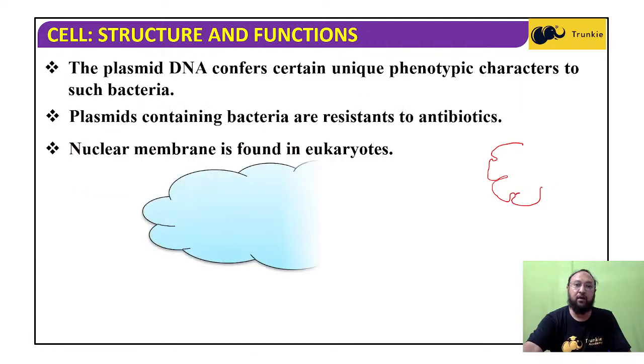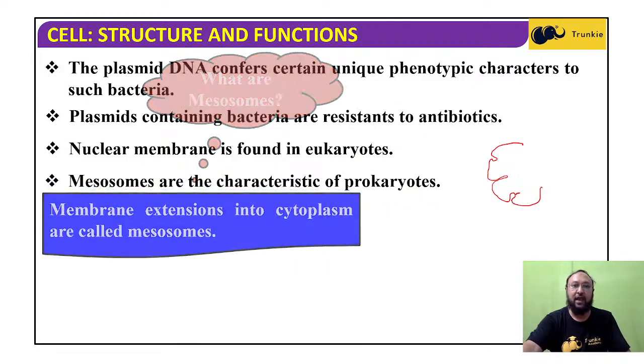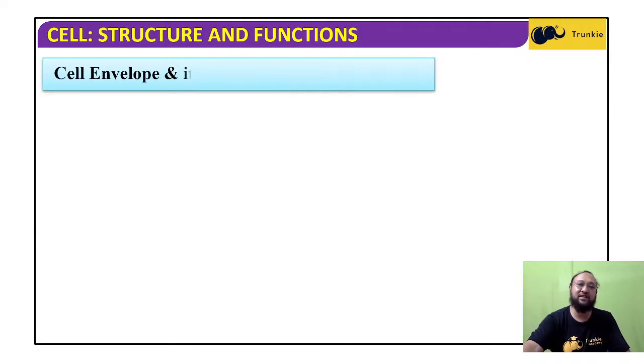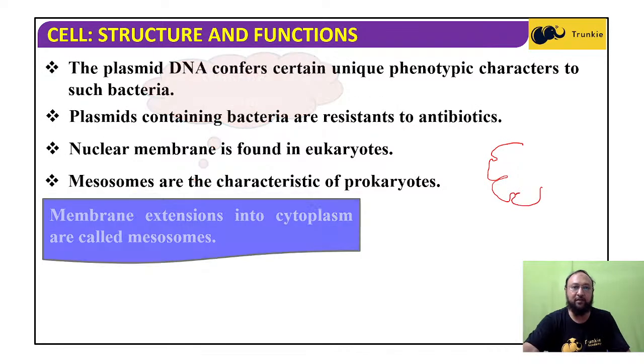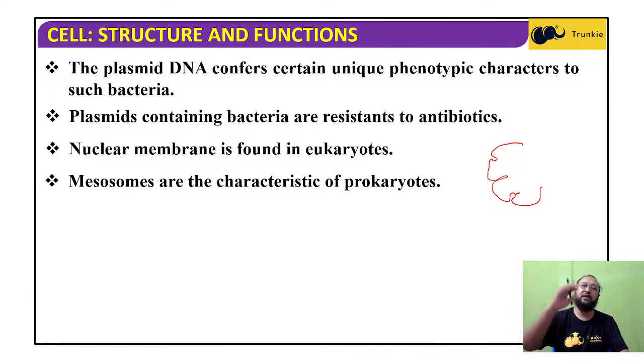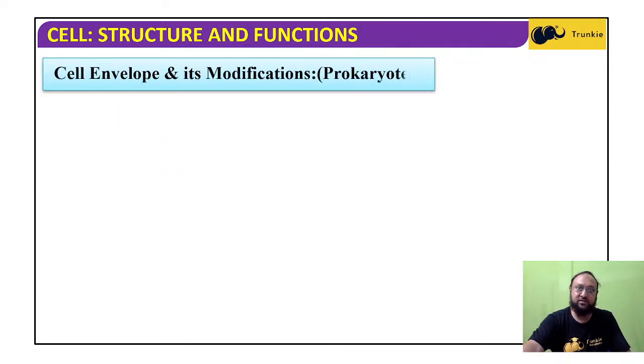Ribosomes are present in both eukaryotic and prokaryotic cells, and mesosomes are there in the bacterial cells. That is the extension of the plasma membrane into the cytoplasm, and it has some important functions. It helps in respiration and also in synthesis, secretion, etc.